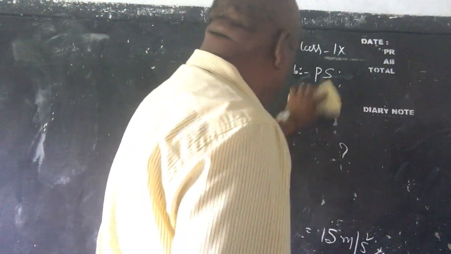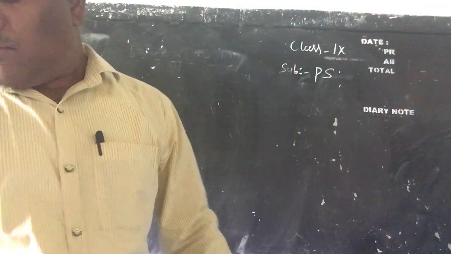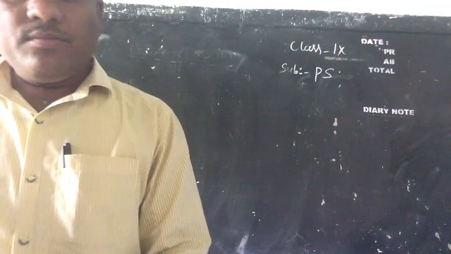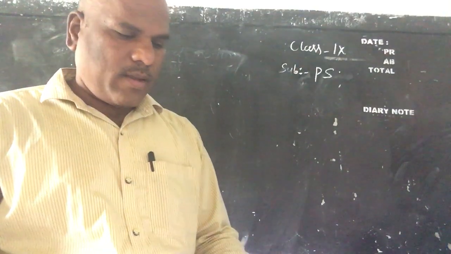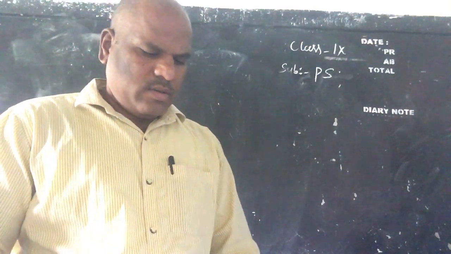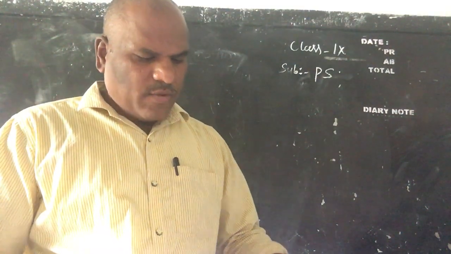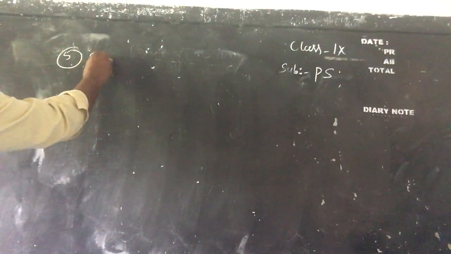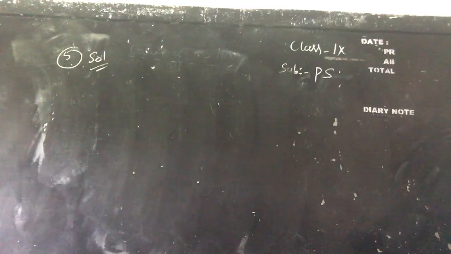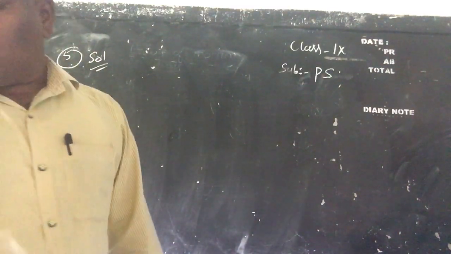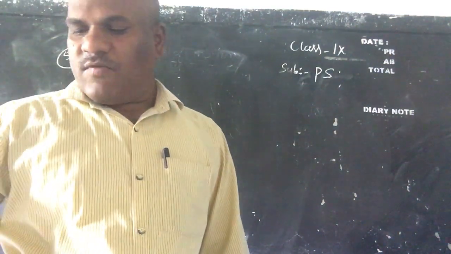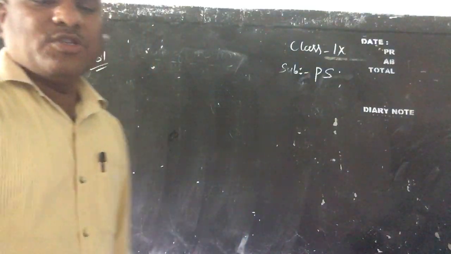Fifth question, children. Fifth question solution I am giving, children, in the textbook page number 46. So mass is how much given?